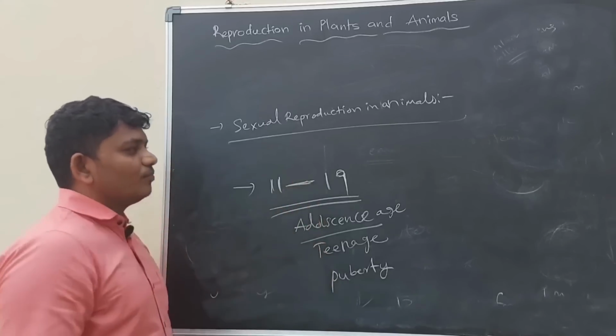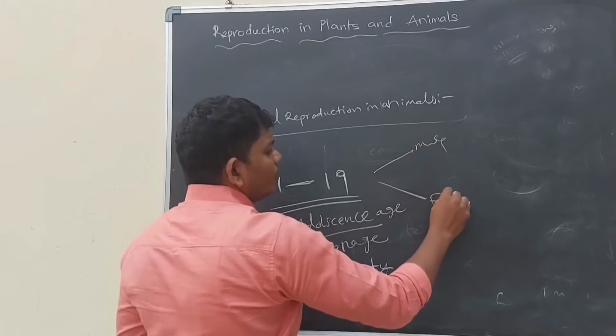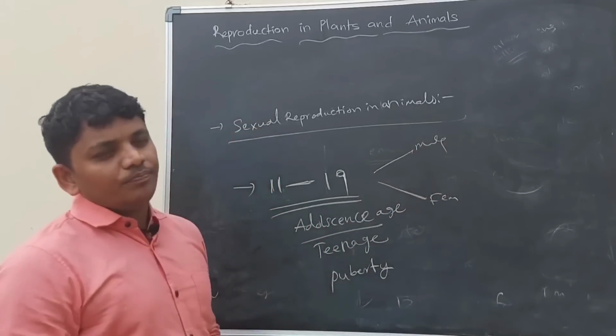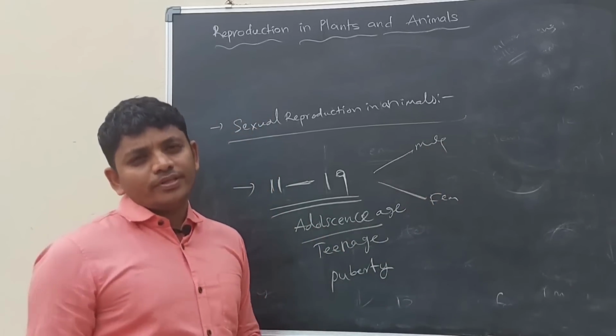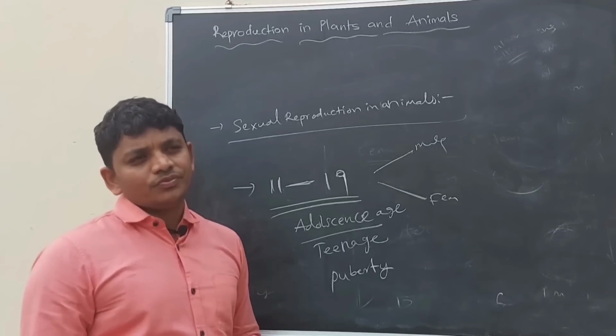Between these years, males and females are capable of giving rise to new offspring.